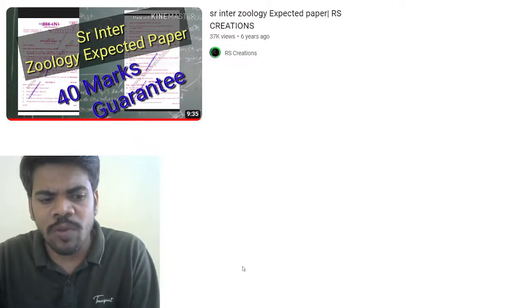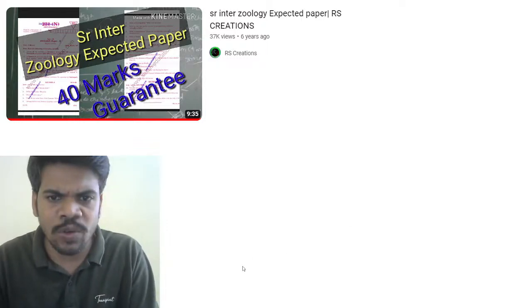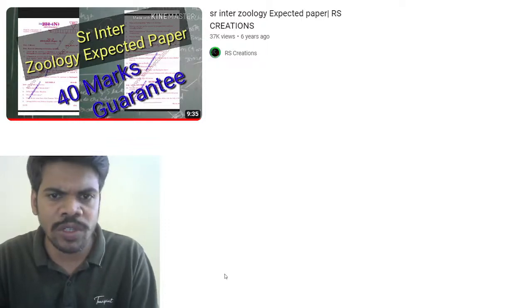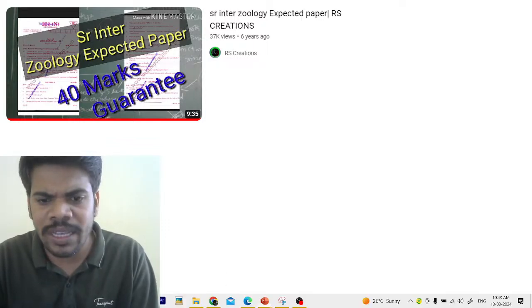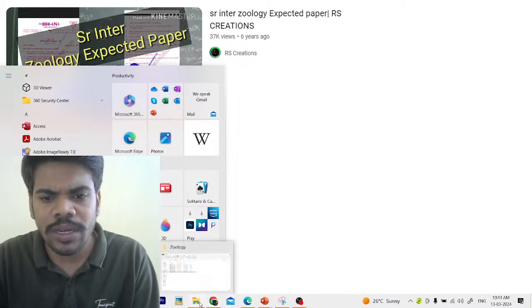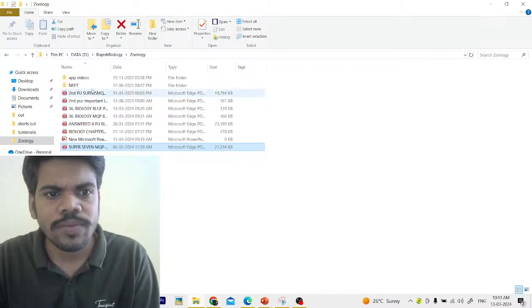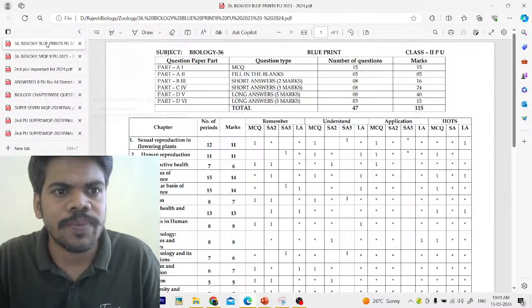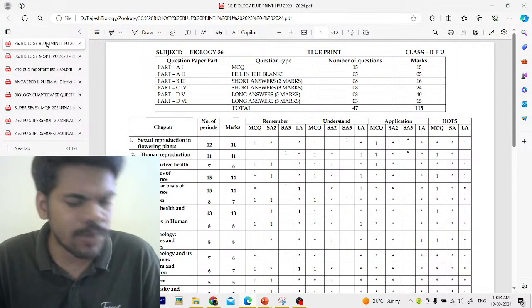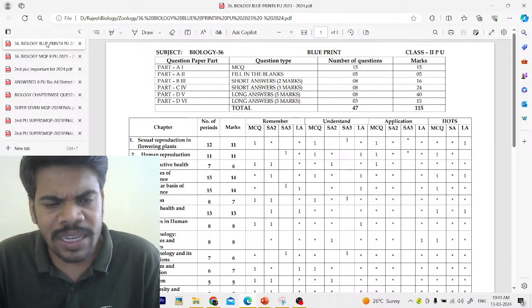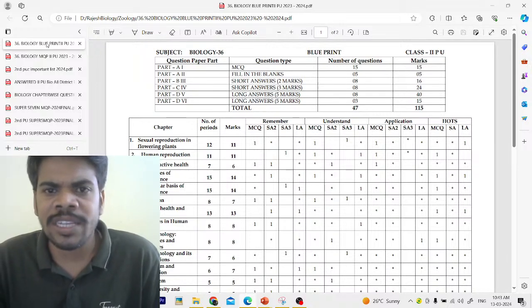First of all, what are the strategies to get good marks in the biology examination of March 2024? Here I have some files I want to share with you. First, the blueprint. We should observe the blueprint carefully. We can get maximum marks in an easy manner from the biology examination.